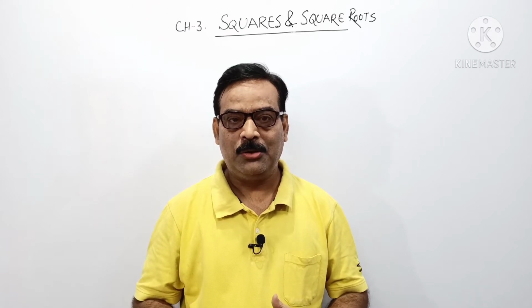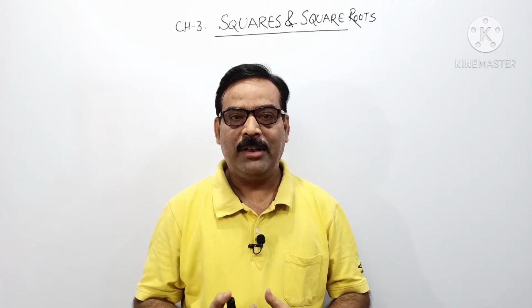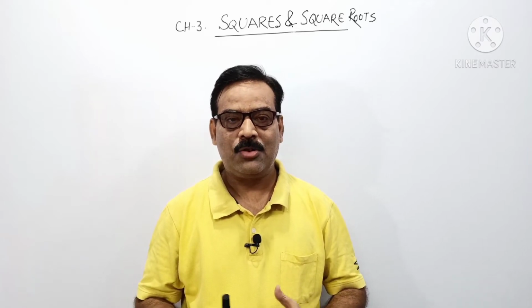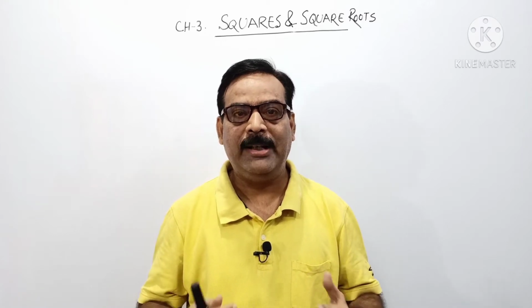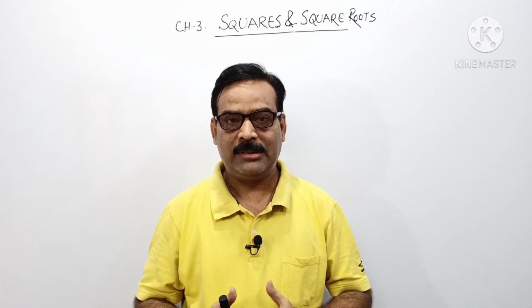Today I am going to start a new chapter which is very important for all of you, that is squares and square roots. First of all I am going to explain what squares and square roots are.